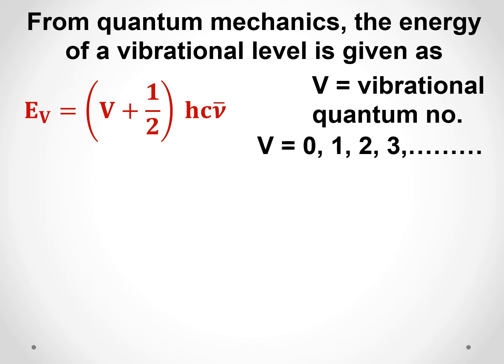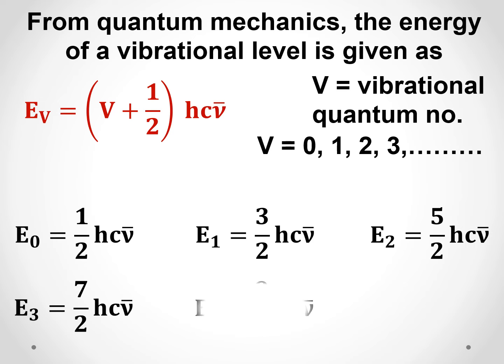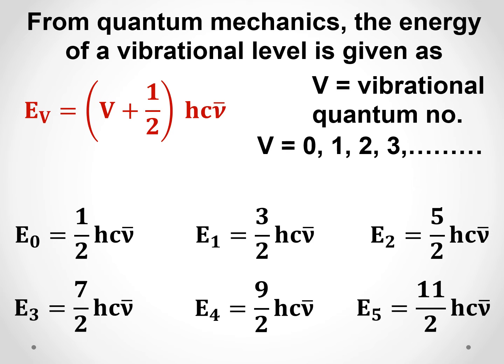So let us do that. Let us put v is equal to 0, 1, 2, 3, etc. and let us get the expression for that. So these are the different expressions. E0 is half hc nu bar, E1 is 3 by 2 hc nu bar, E2 is 5 by 2 hc nu bar, etc. It goes on. E5 is 11 by 2 hc nu bar. So these are the energy levels for the vibrational energy levels.